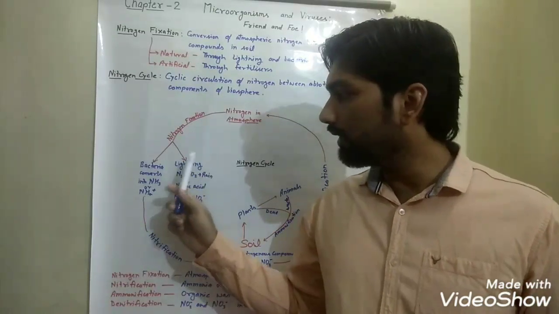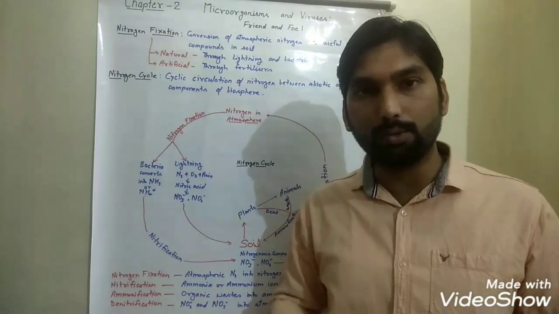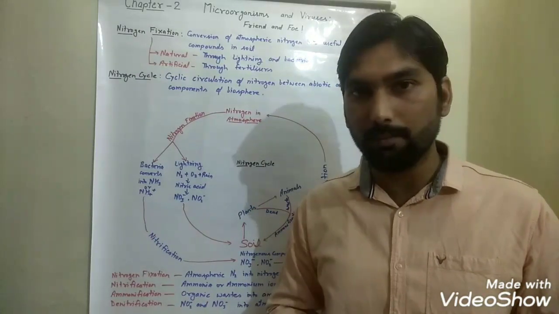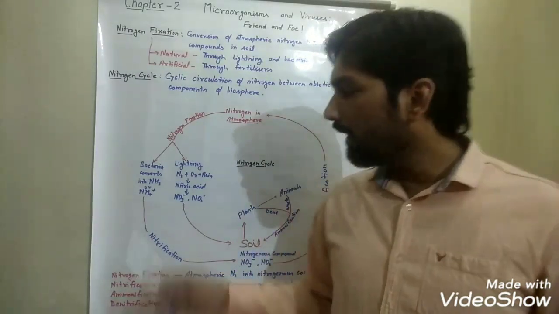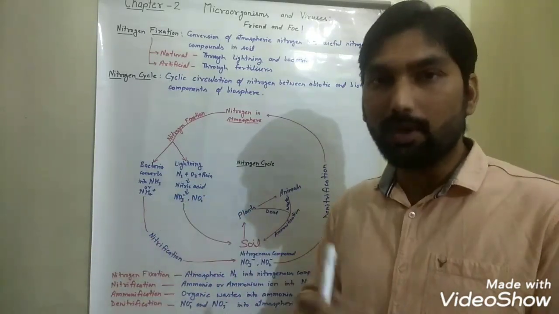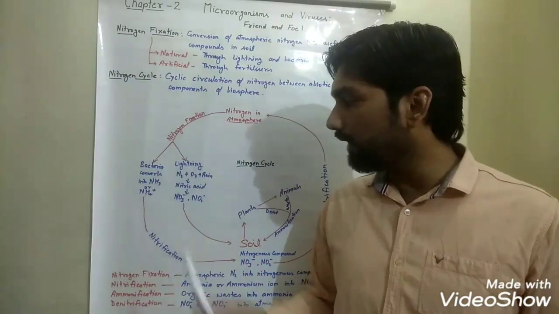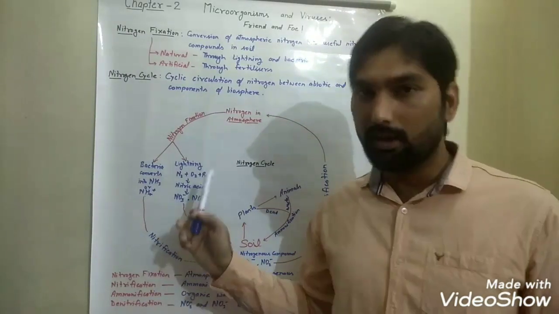What happens during lightning? Since lightning happens in the atmosphere, a lot of heat is generated there, and due to this heat, nitrogen gas and oxygen gas combine together, and with the drops of rain they create an acid that is known as nitric acid.